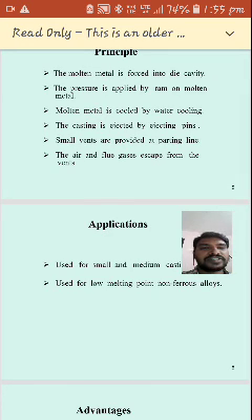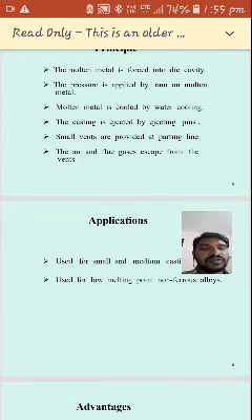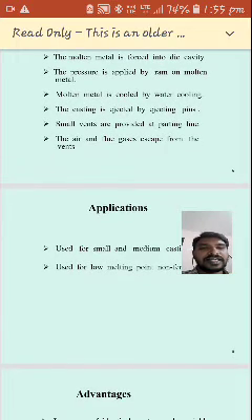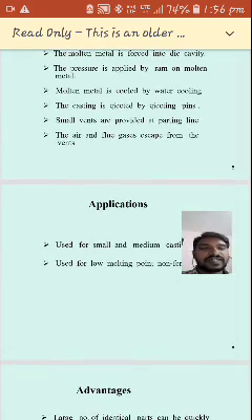Small vents are provided at the parting lines. Vents means small holes, made by using vent rods. That is called vent holes. The air and flue gases escape from the vent. It is provided at the parting line so that if any gases are present in the molten metal, those gases escape through the vent holes.